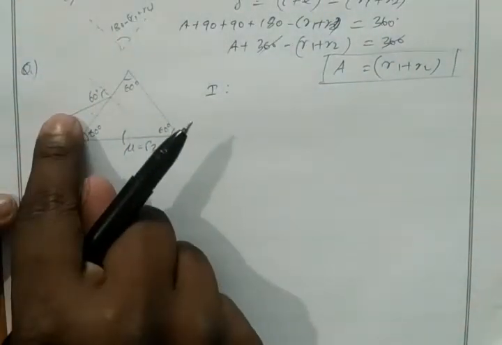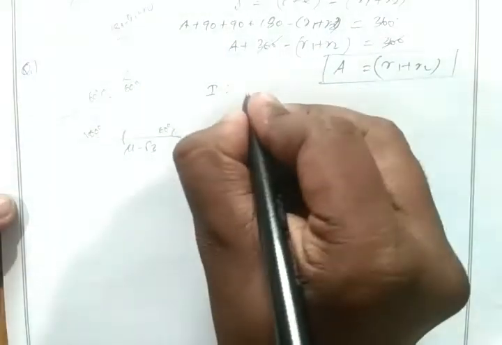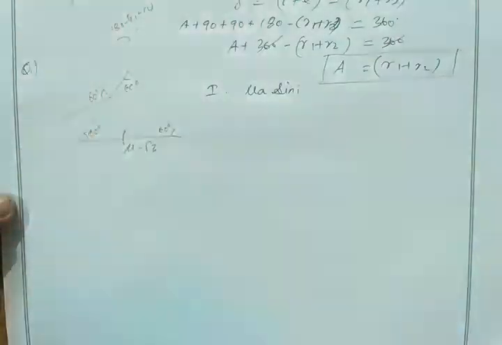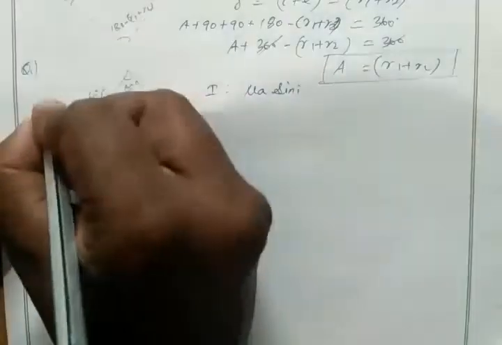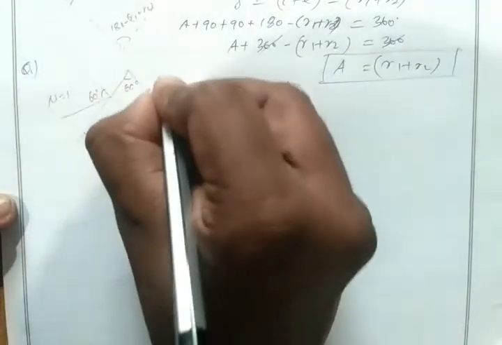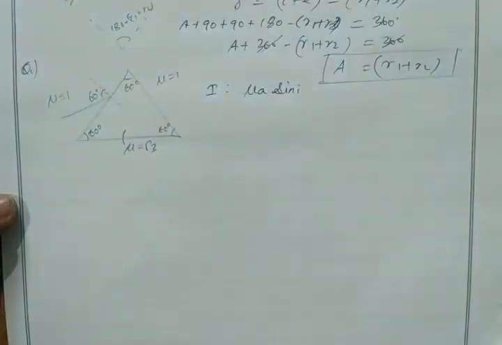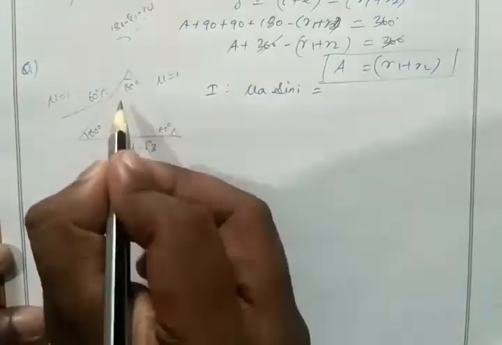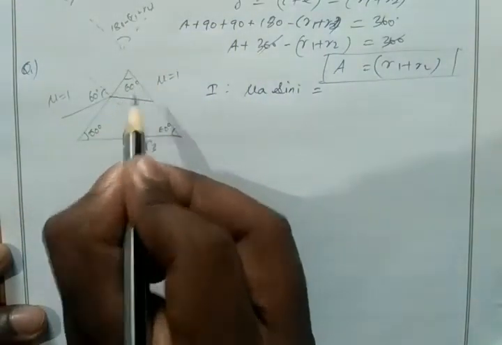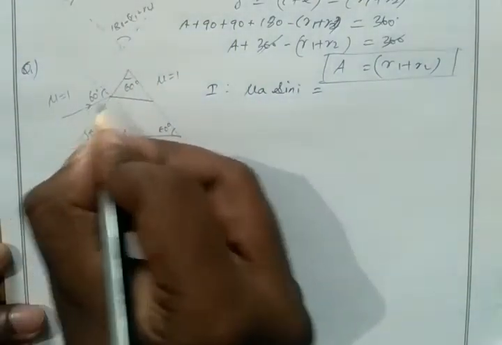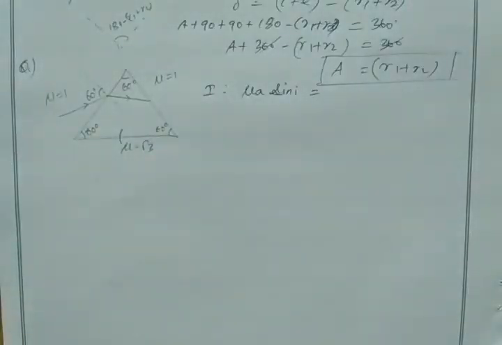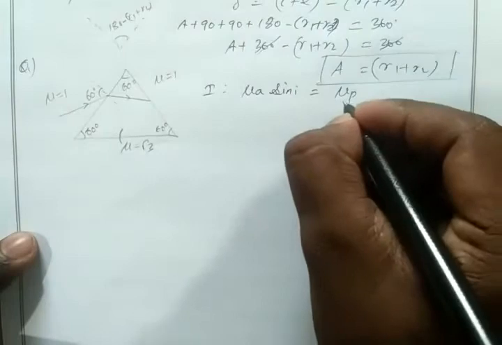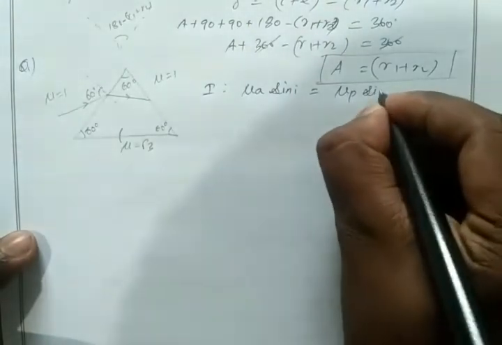The outer medium, incidence angle: mu A sin I. The outer medium is air as given in the problem, mu equal to 1. Here also mu equal to 1, equal to, then light after refraction goes towards the normal from denser to rarer. So inside we have mu P, the refractive index of the prism, then sin R, the refracted angle.